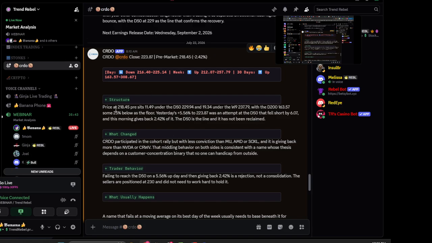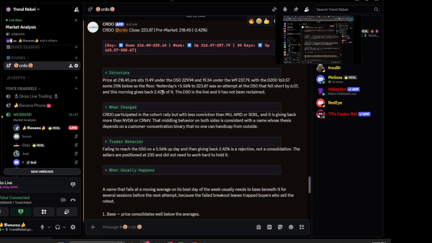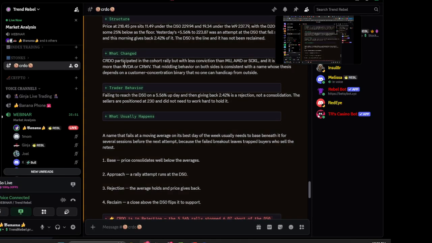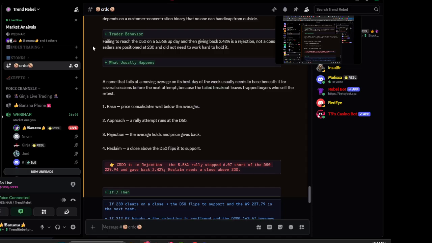I'll give you the structure of where we are in terms of SMAs, as also in terms of where analysts are and other things that are going. I'll tell you what has changed over the night. I'll show you what this is related to in the cohort or in the sector that are part of it. I'll tell you how it's behaving in relation to that. I will also tell you where the safety net notes are, where the barriers are, what are the things we need to work out with it.